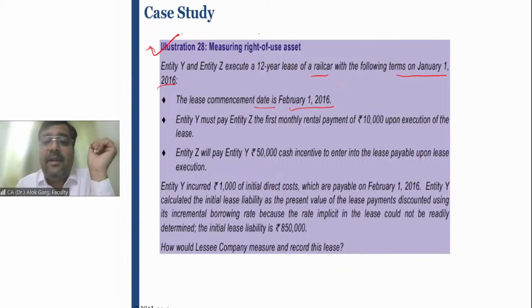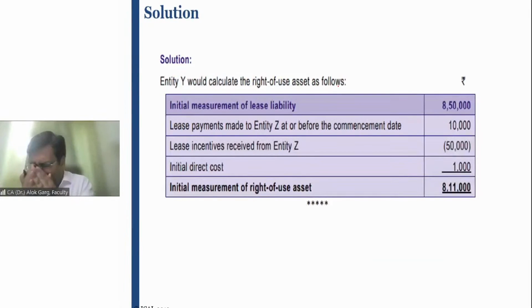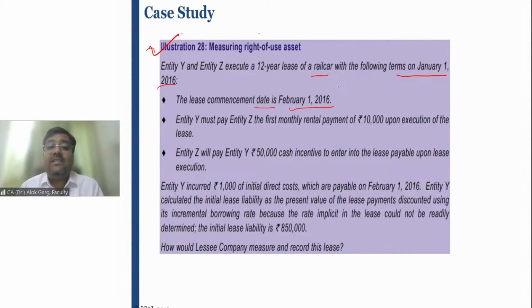And entity Y has paid the first monthly rental payment of 10,000 upon execution of the lease. Entity Z, the lessor, will pay entity Y 50,000 rupees cash incentive to enter into the lease, payable upon lease execution. It is a reverse thing. The lessor is paying to the lessee.